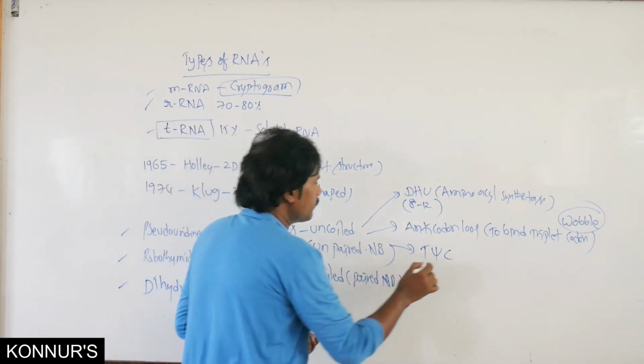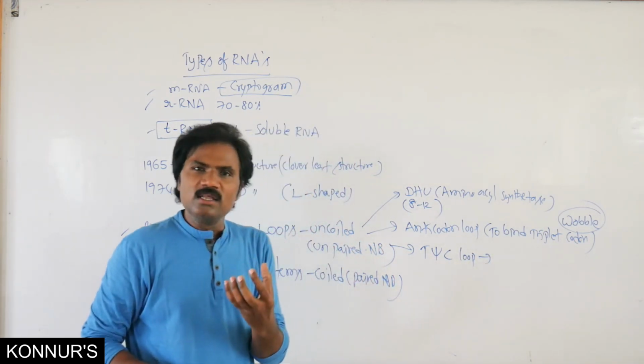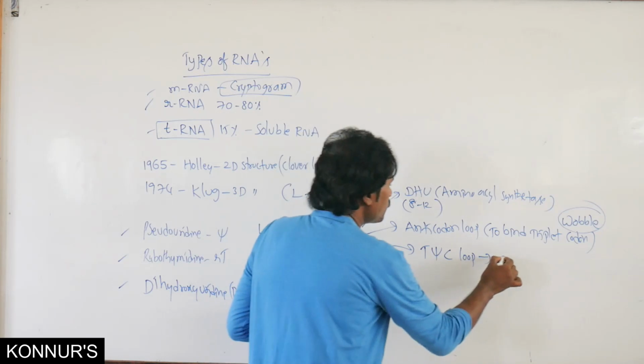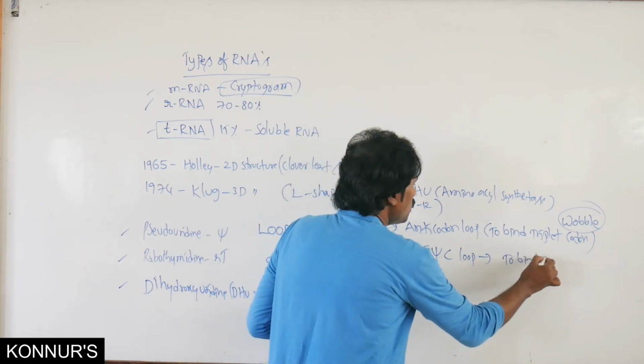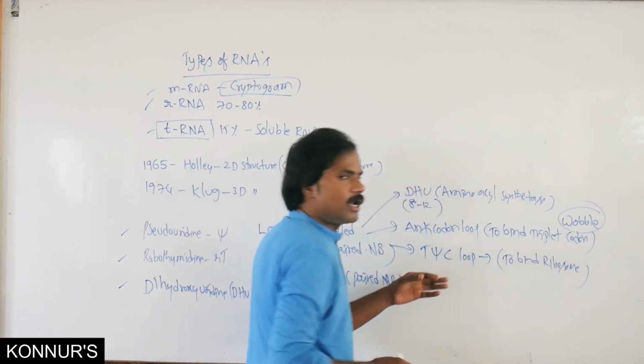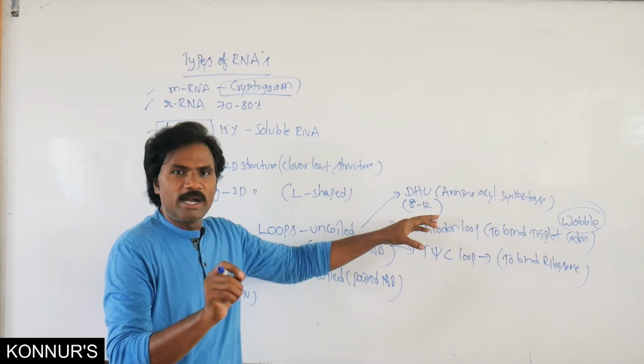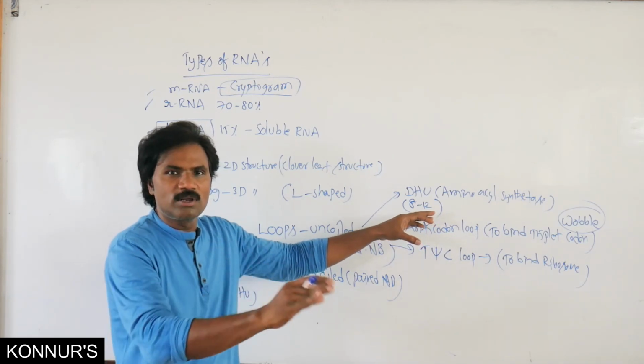Then apart from this one, there is the thymine, pseudo-uridine and cytidine loop, the T-psi-C loop, and this particular loop binds the ribosomes. Similarly, the capping region of mRNA binds the ribosome at the time of translation.